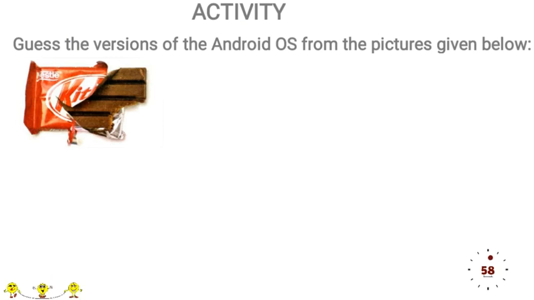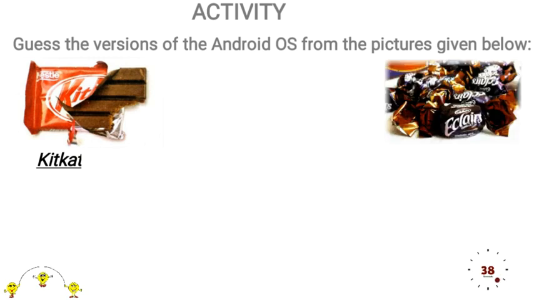Now it's time for activity. Guess the versions of Android OS from the pictures given below. Look at the picture and observe it carefully. What is the name of the Android version? Very good. The first answer is KitKat. Observe the second picture. Try to give the answer by yourself. The second answer is Eclair.